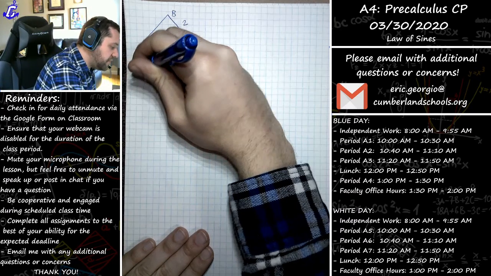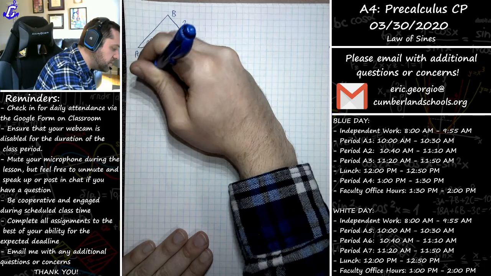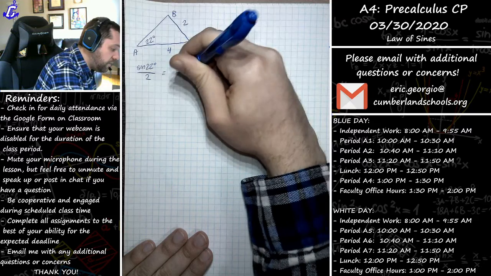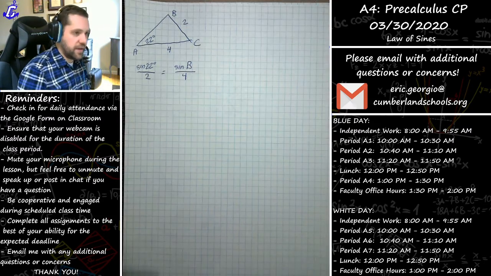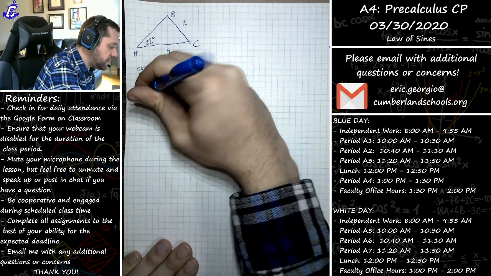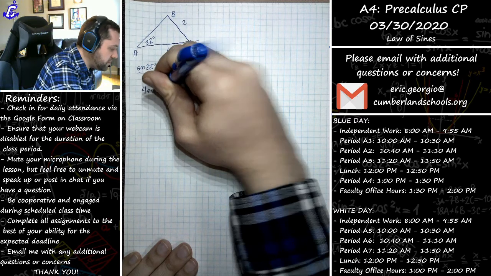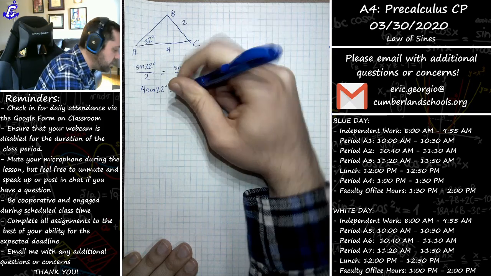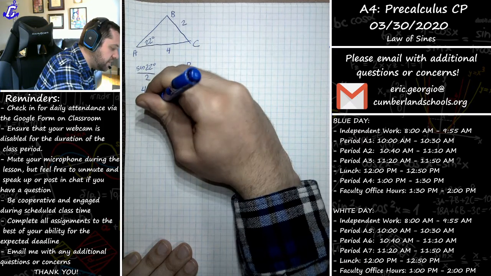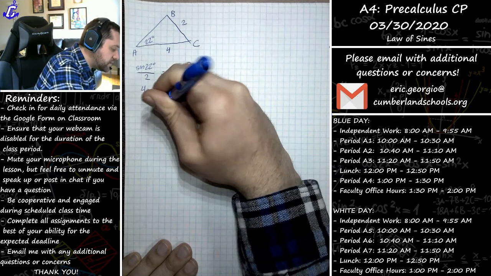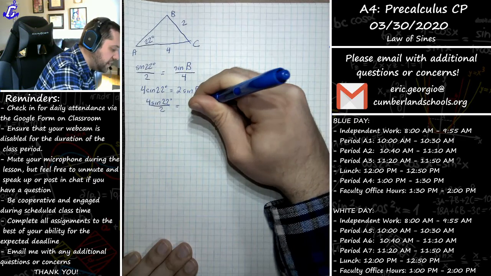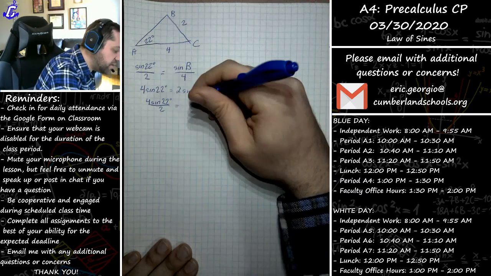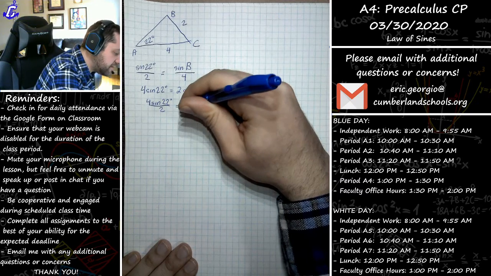The sine of 22 degrees over 2 should equal the sine of B, which we don't know, over 4. I can go ahead and cross multiply like before. 4 sine of 22 degrees equals 2 sine of B. Divide both sides by 2. You get 4 sine of 22 degrees over 2 is equal to the sine of B. We have to apply that sine inverse on both sides in order to undo the sine.